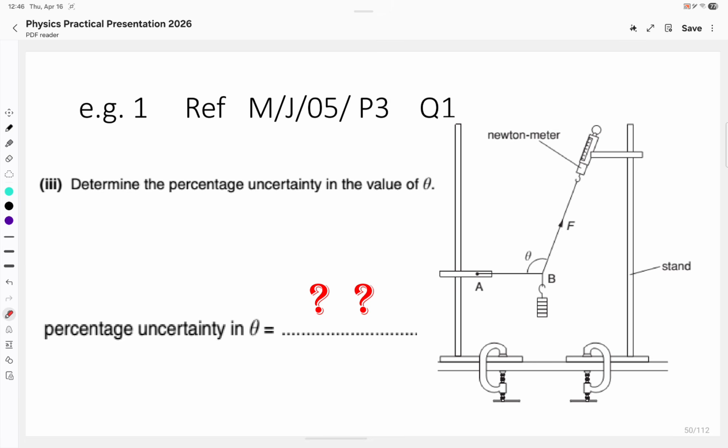Here is an example now. 2005 paper 3, question number 1. A setup is there. Determine the percentage uncertainty in the value of theta, and theta is measured between 2 threads tied up at a support, one with the Newton meter. Percentage uncertainty in theta. What answer are we expecting? Let's see how the mark scheme suggests we write an answer.